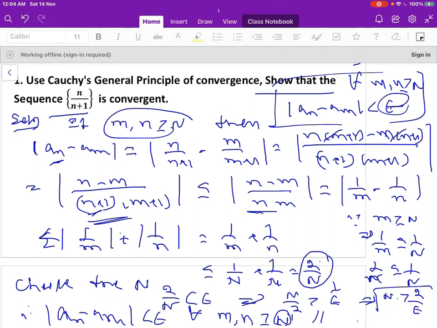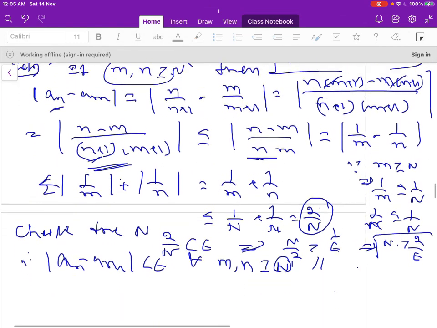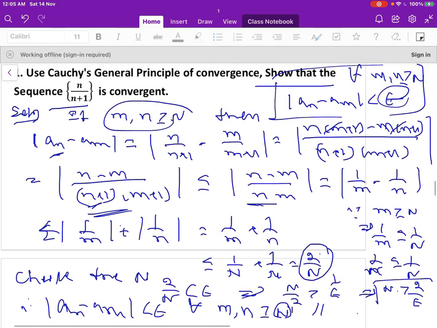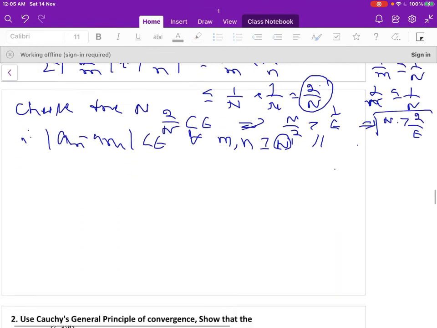So therefore I can write the sequence n by n plus 1 is a Cauchy sequence. If it is a Cauchy sequence, by using the Cauchy general principle of convergence, it is a convergent sequence.